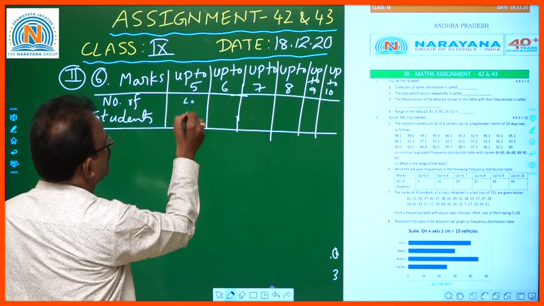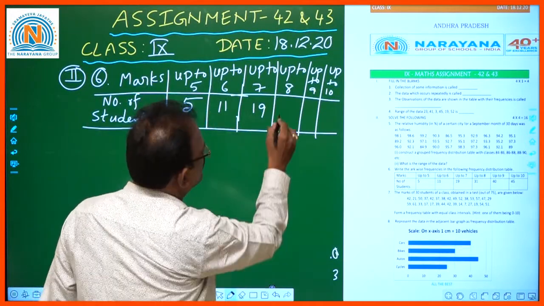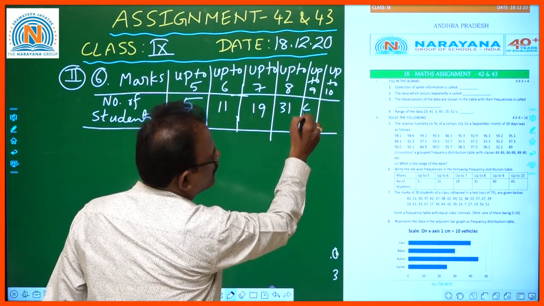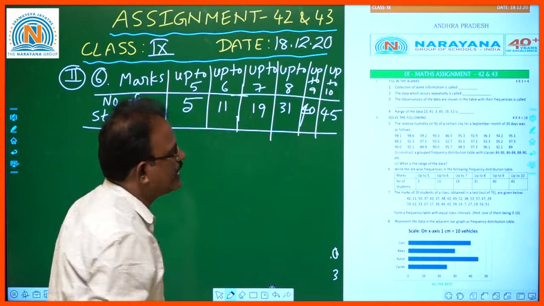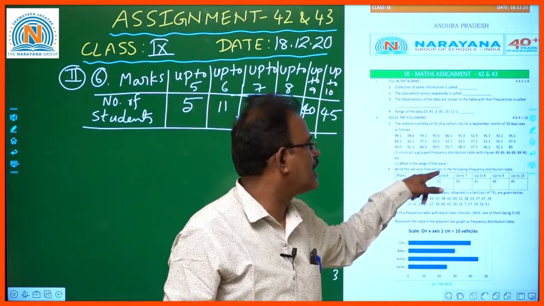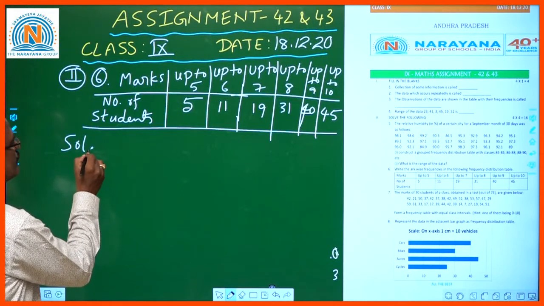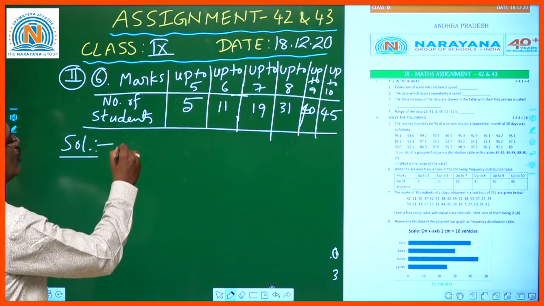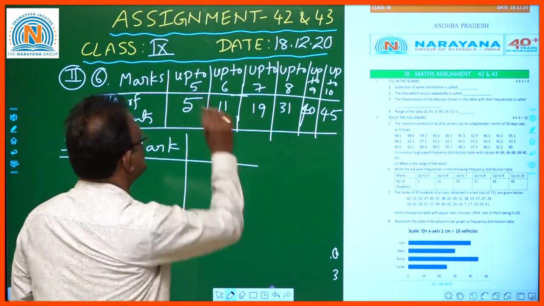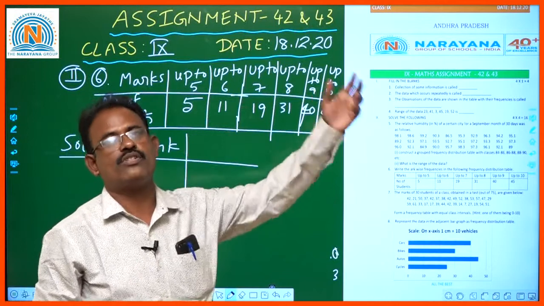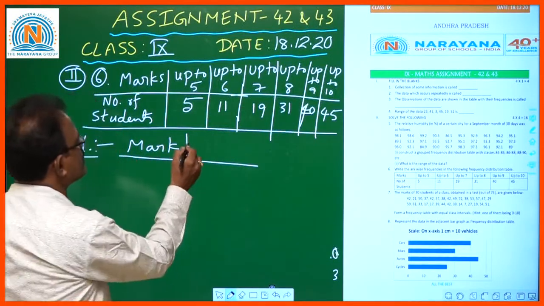Say for example, this is 5, 11, 19, 31, 40, 45. Okay, so they ask us to write the markwise frequencies, markwise. So mark, this is the range up to 5, up to 6, up to 10 range, but we need markwise frequencies.